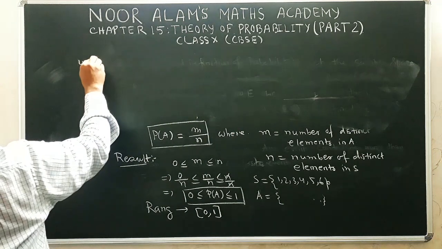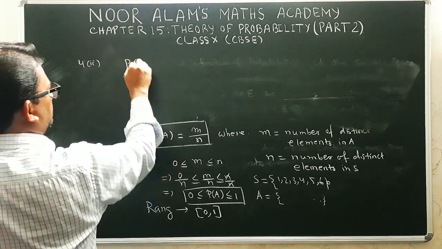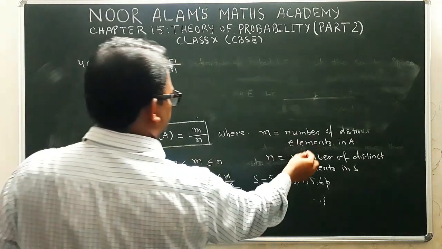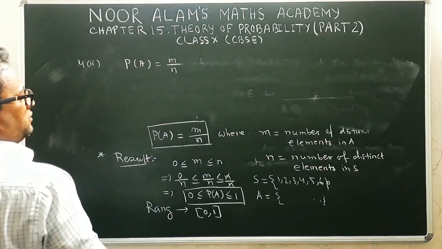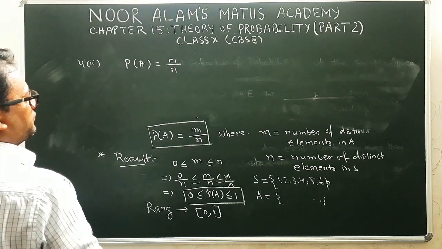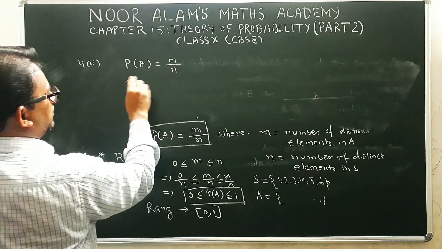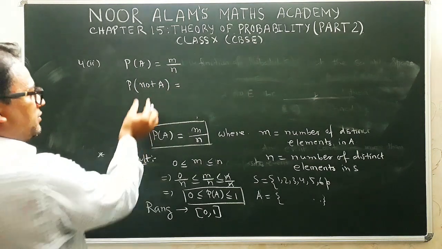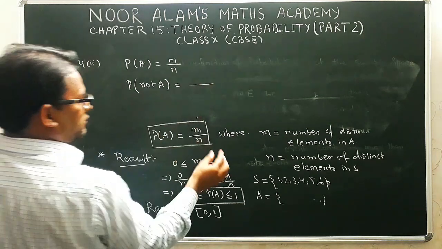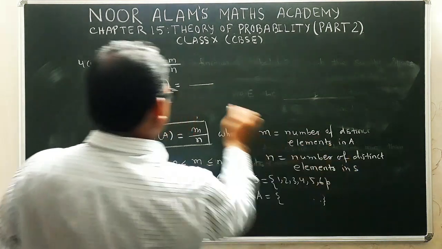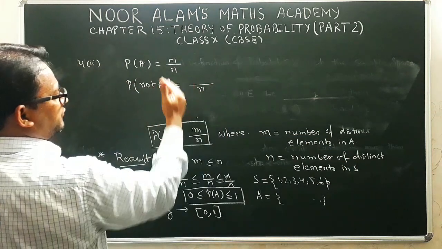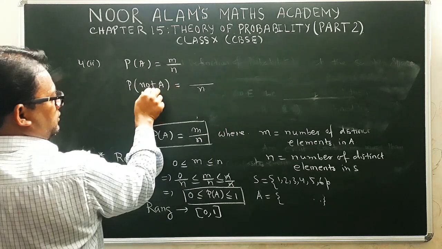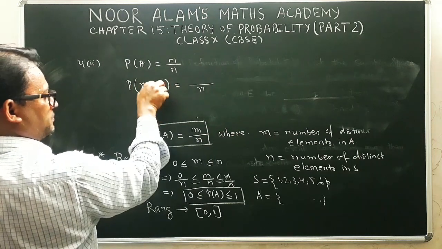for part 2, here we find the probability of the event A is equal to m by n, where m is the total number of distinct elements present in the set A or in the event A. Now if we are going to find the probability of not A, not A means what? The total number of elements in the set S must be n, and if the favorable cases, the number of elements present in A, is m,